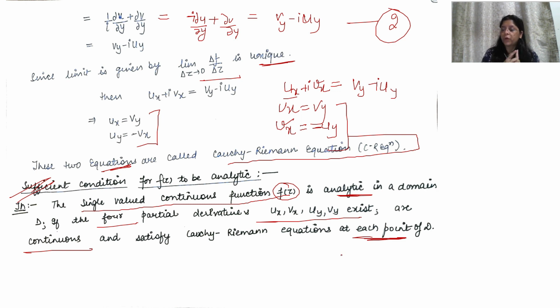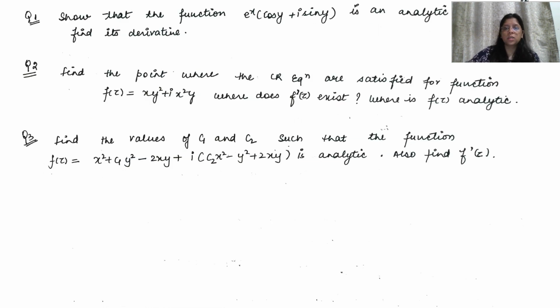I'll be discussing these three questions. In these three questions, the function is given to you. So if you have to prove the function is analytic, we first find the partial derivatives ux, uy, vx, vy. We have to check that the partial derivatives exist. We have to check that the partial derivatives are continuous, and then we have to show whether the CR equations are satisfied at the point which is asked.